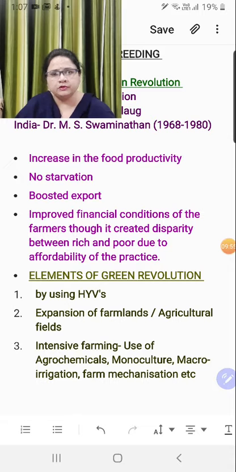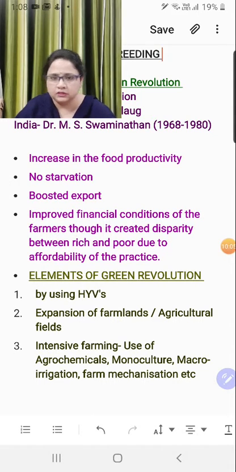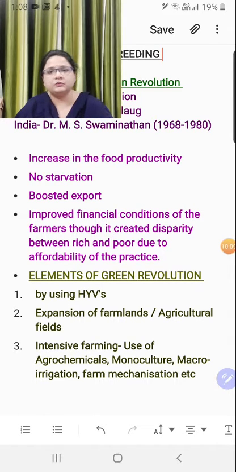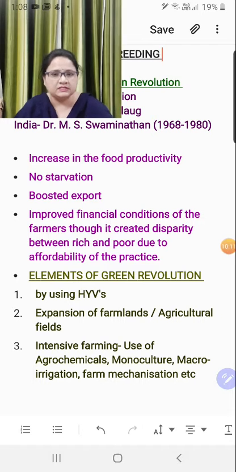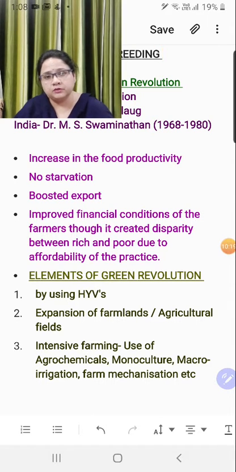So these are pampered crops which need agrochemicals and water supply in higher amounts, and in that case it always creates a bad impact over the environment. But initially we weren't bothered about that consequence. The only thing we were focusing on was to resolve the problem of hunger in the country and also to improve the financial status.